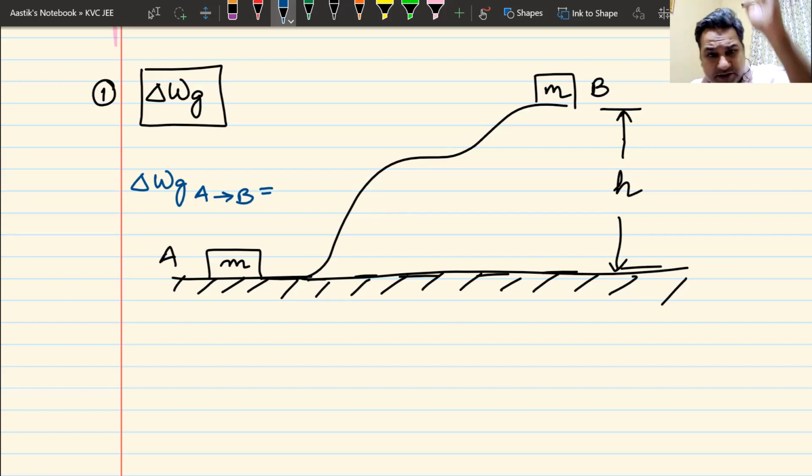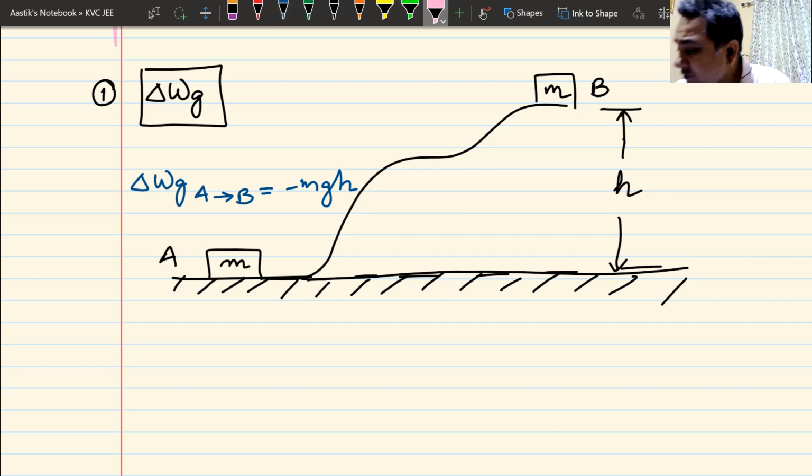I have not brought it straight up. I have just brought it up a hill or down a hill. Right now it is going up a hill. What is the work done by gravity in this case? Minus mgh. Very good. Minus mgh is the answer. So basically, you should not be concerned about the path. Forget about the path.